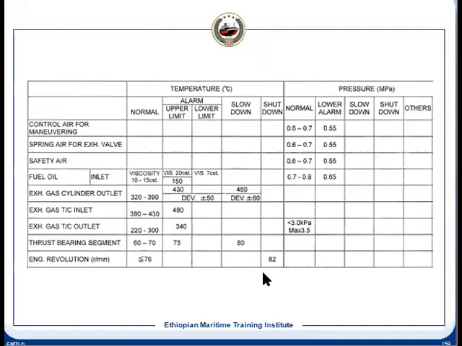And engine revolution, for this particular example the maximum is 76, and 82 is the shutdown, that is the overspeed. Overspeed is around 10 to 15% more.